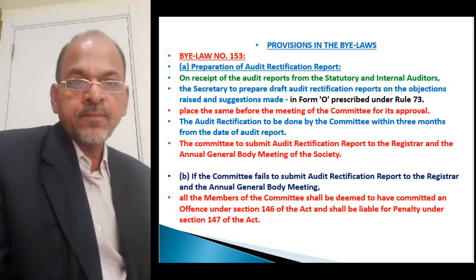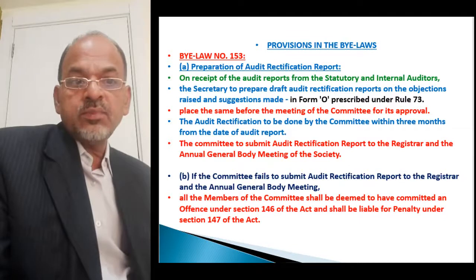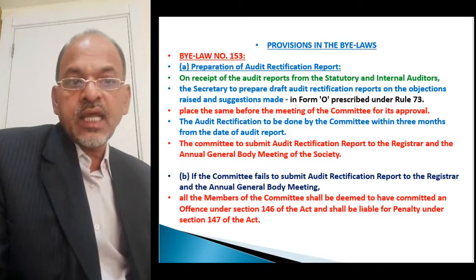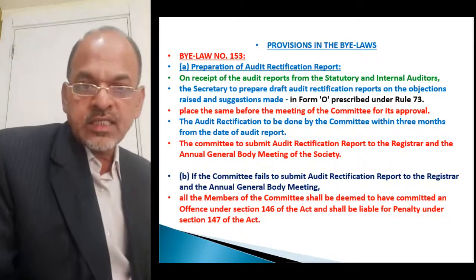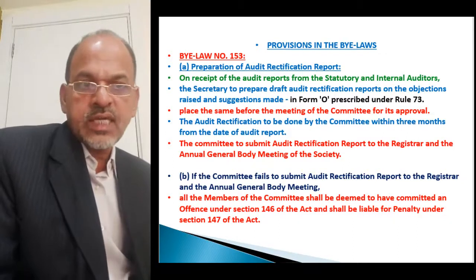The committee is to submit the audit rectification report to the registrar and to the annual general body meeting of the society, as provided under section 82 of the Maharashtra Cooperative Societies Act 1960.